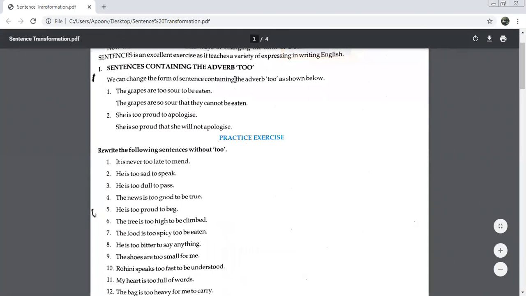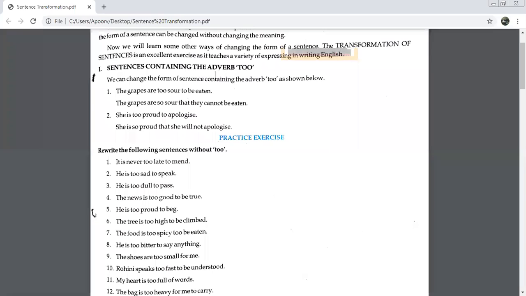We have changed one type of transformation of sentence, which I've already done with you, where we were removing which word, children? Two. The two major changes that we were doing were that in place of too, we were using so that, and after that, the part of the sentence becomes negative.